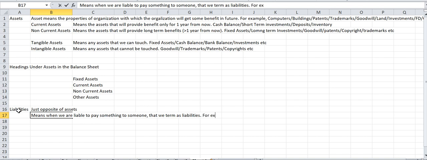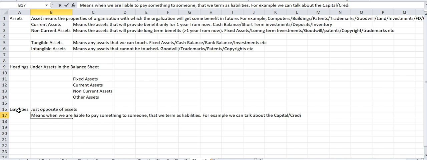For example, we can talk about the capital, right? Capital is a liability, it is an owner's stake. The reason being, if somebody has invested in my business, right, I am liable to pay him the profits out of my business. That is the reason I am liable to pay, so it is a liability.